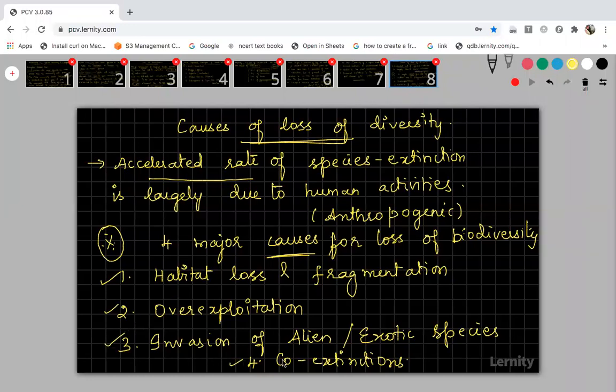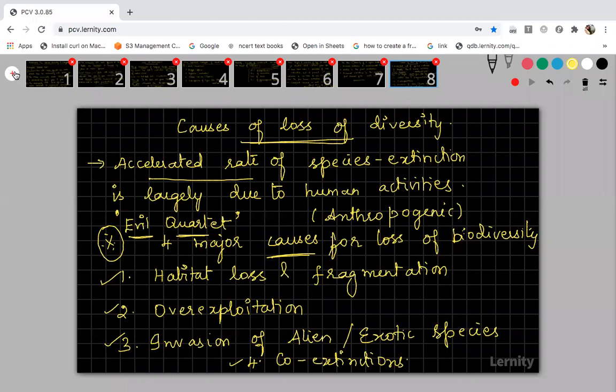These four causes are called the evil quartet. Evil means something which is dangerous, and quartet is four. Quar is four. It represents the four major causes. So the four major causes for the loss of biodiversity are together called the evil quartet. Now we are going to discuss these one by one.